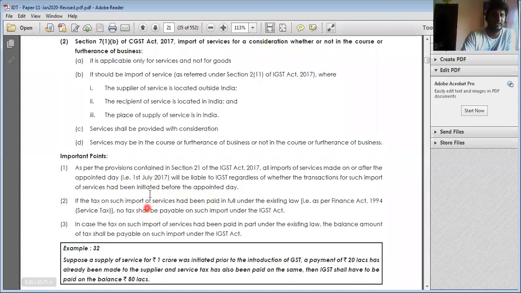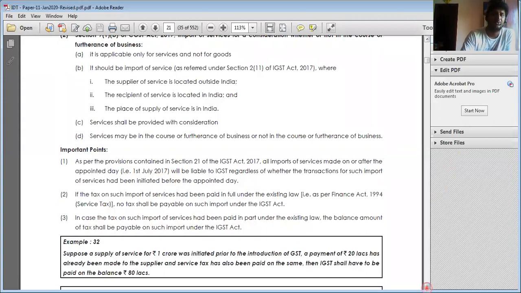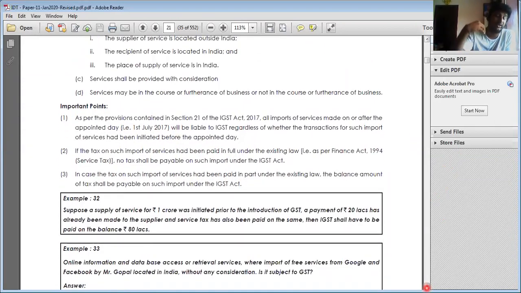If such import of services has been paid in part under the existing law, the balance amount shall be subject to IGST. That means, proportionately, in the earlier existing law I already paid some portion. Now the GST Act has come into force, so you need to pay GST only on the remaining balance.